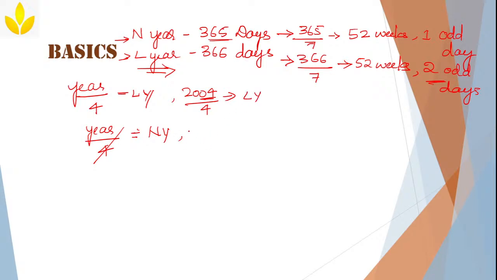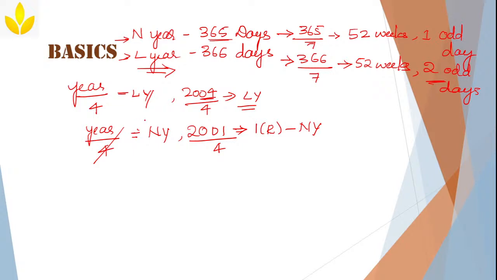Okay. And for example, 2001. Is it divisible by 4? No. 2000 is completely divisible, but 1 is a remainder. Correct? That's why this is a normal year. Any year except the normal year is a leap year.